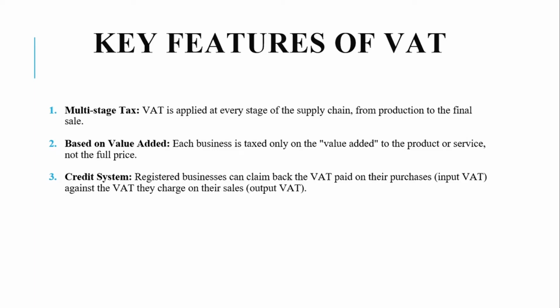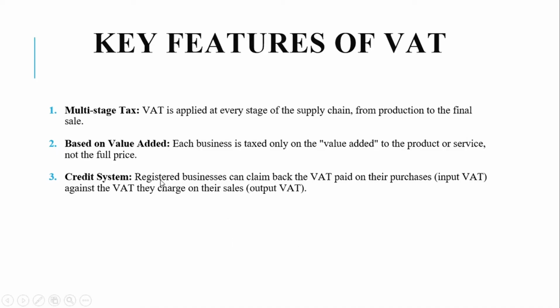If a furniture maker buys wood of UGX 500,000, including VAT, after making a table, they sell it at UGX 1 million. So the VAT is not charged on the entire 1 million, but only on the extra value added, which is 1 million minus the 500,000. So the value added was 500,000. The 18% is on that 500,000. So it is only on the value added, not on the entire price.